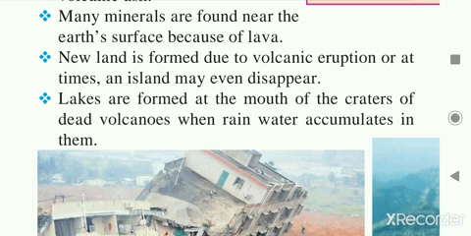Lakes are formed at the mouth of the craters of dead volcanoes, when rainwater accumulates in them. Means in the central type of volcano, we have seen there are craters, and in the craters of dead volcanoes, when rainwater accumulates, lakes are formed. These are the effects of the volcanoes. Thank you.